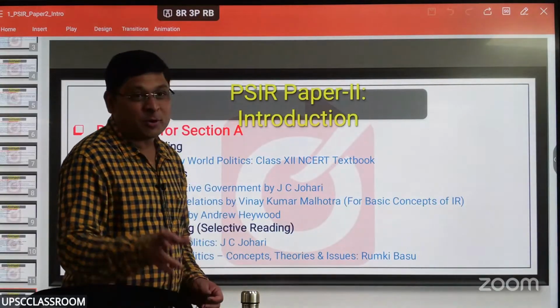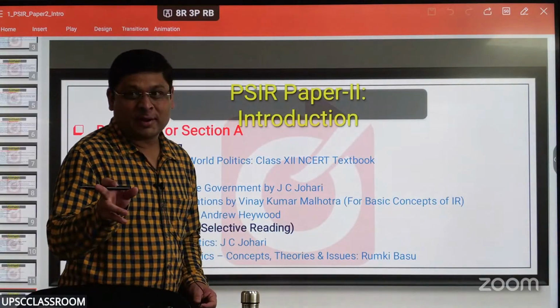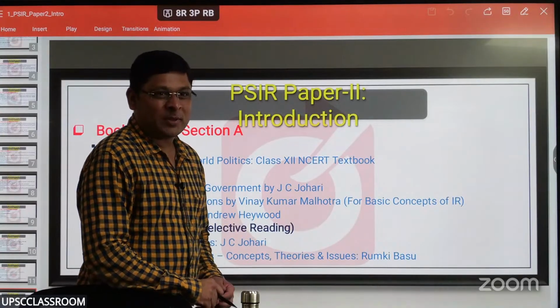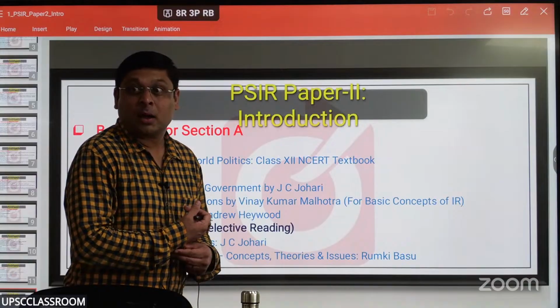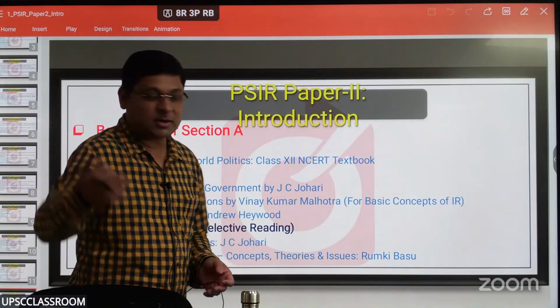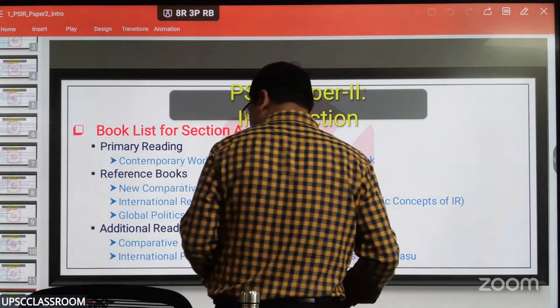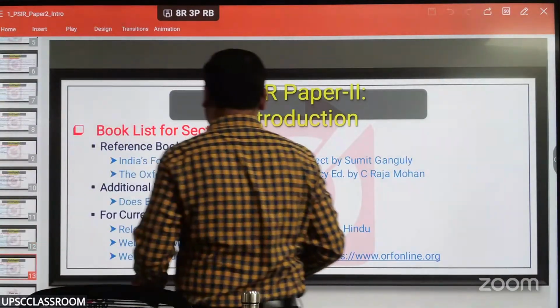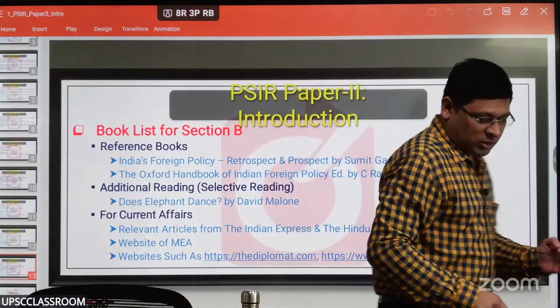Okay? Don't read books of Tharoor, neither of Jaishankar. Otherwise you will write in the exam that Hanuman is a very good diplomat. That is what Jaishankar said, right? So be careful. Okay, what is the book list for section B? What is the book list for section B?